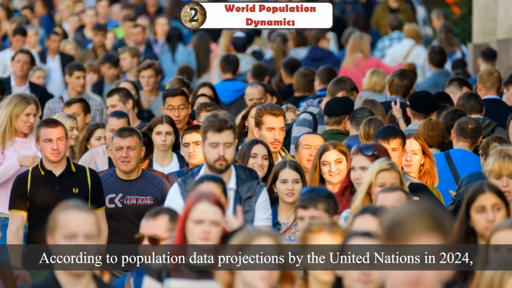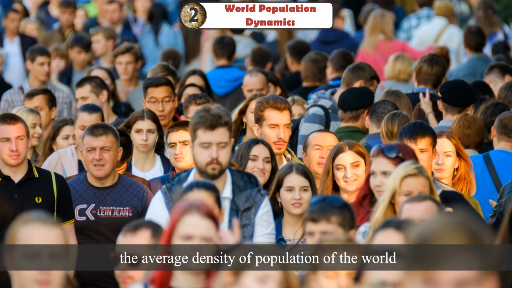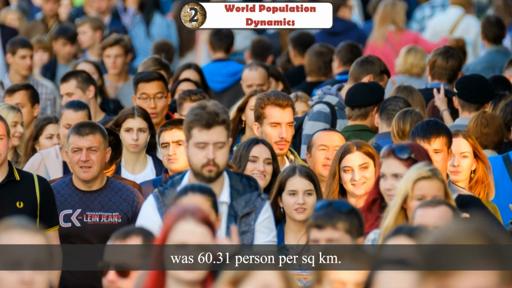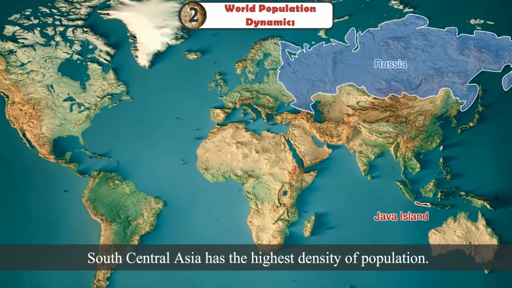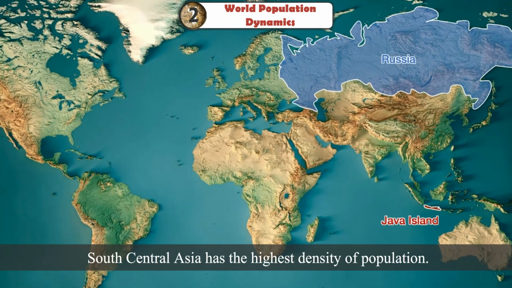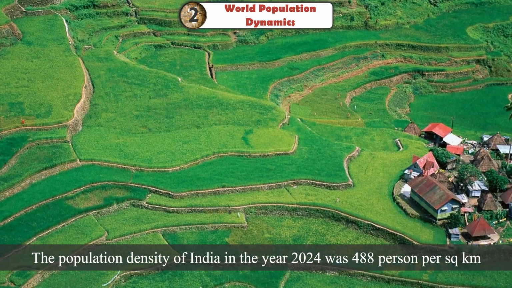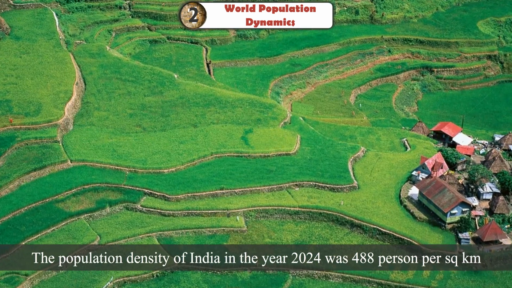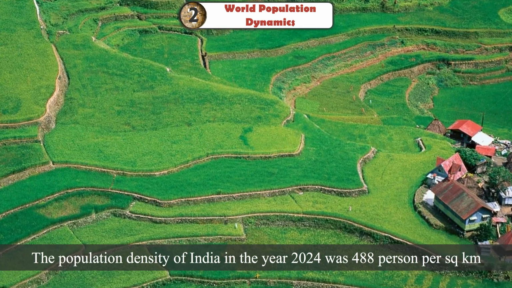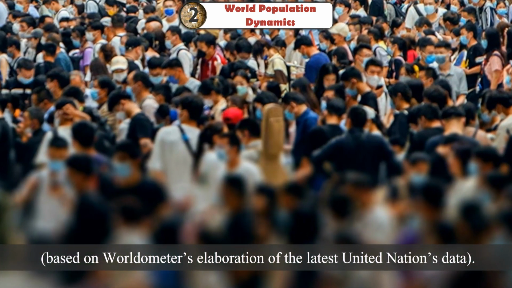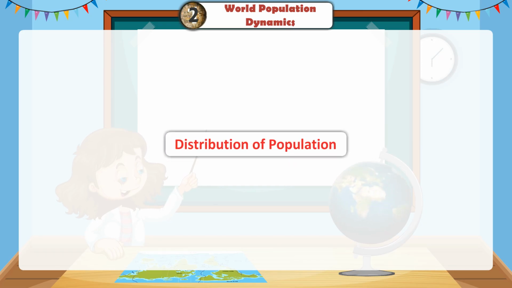According to population data projections by the United Nations in 2024, the average density of population of the world was 60.31 persons per sq.km. South Central Asia has the highest density of population. East and Southeast Asia come next in this category. The population density of India in the year 2024 was 488 persons per sq.km, based on Worldometer's elaboration of the latest United Nations data.